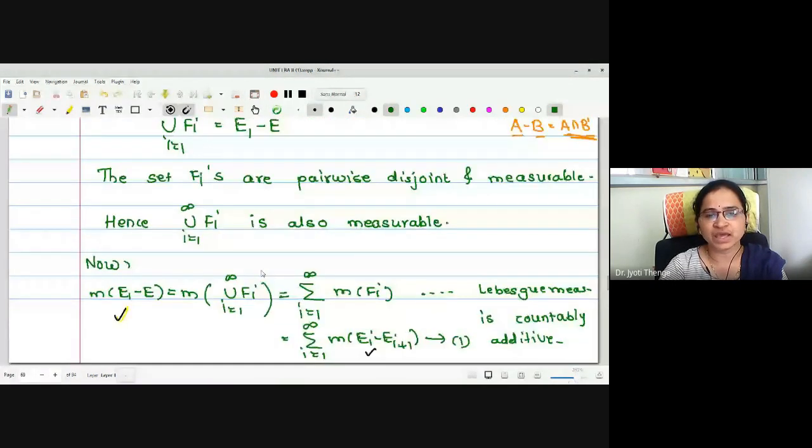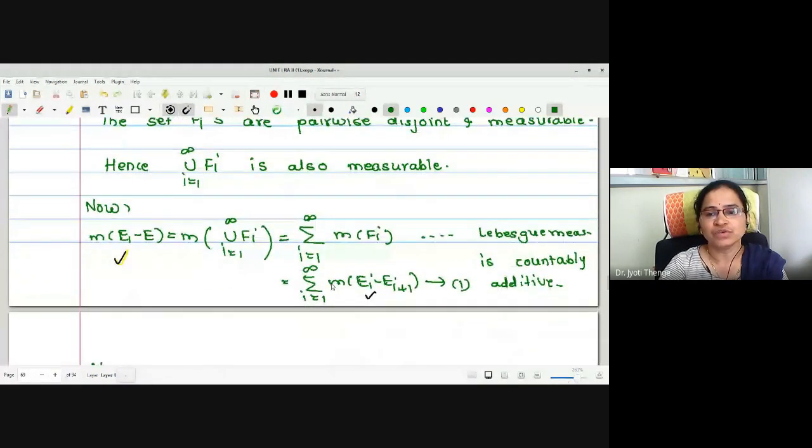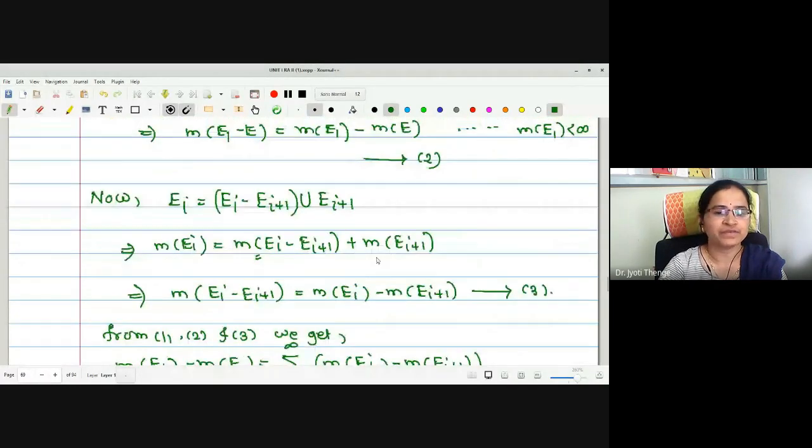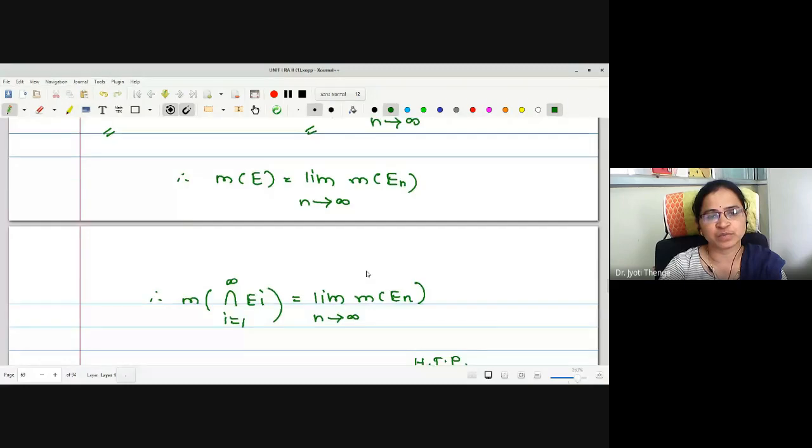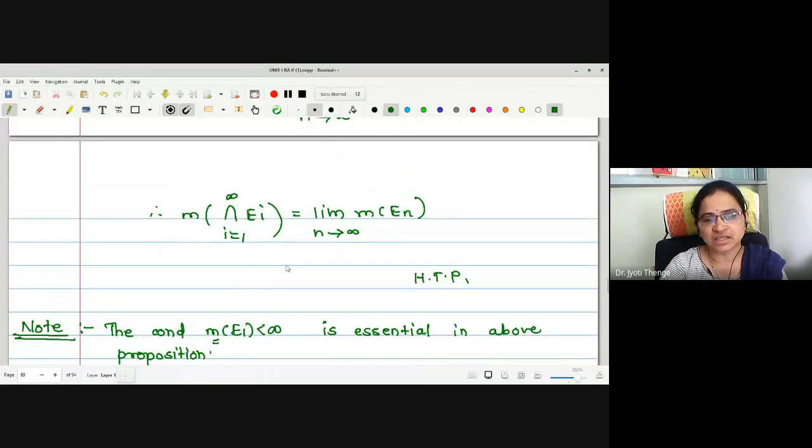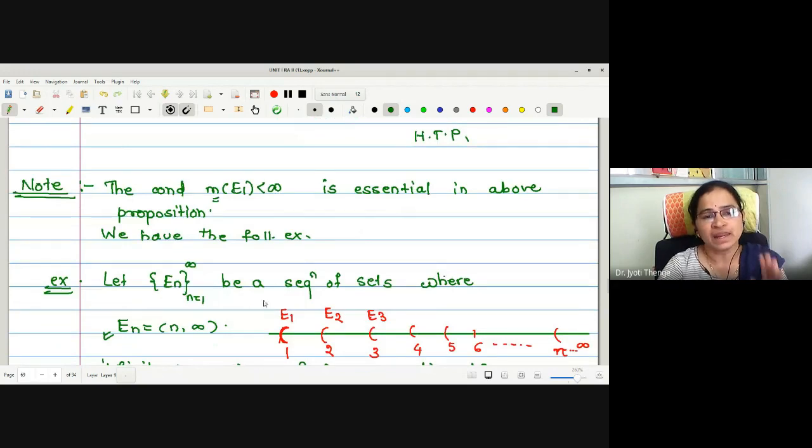Now, for this pairwise disjoint collection, we have made use of the fact that Lebesgue measure is countably additive, and we have given the proof of the statement that measure of intersection Ei is limit n tends to infinity m of En. Later, we have seen why the condition m of E1 less than infinity is essential.